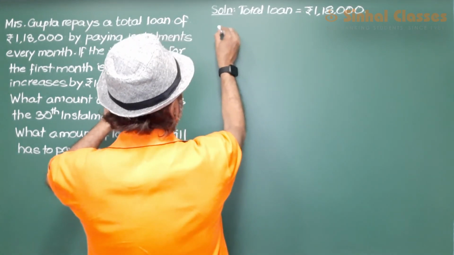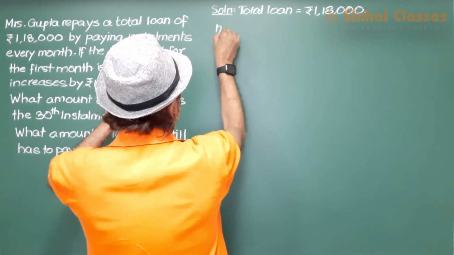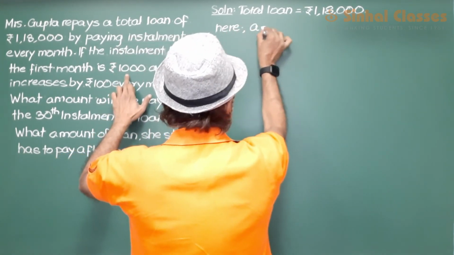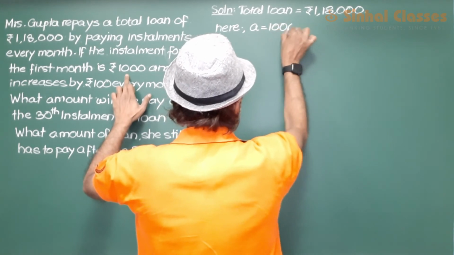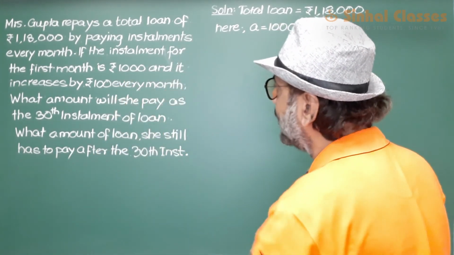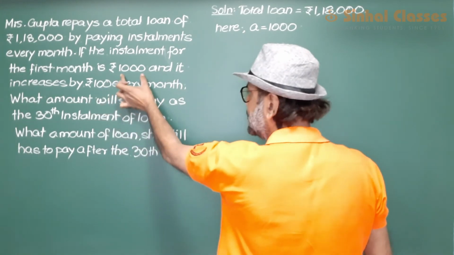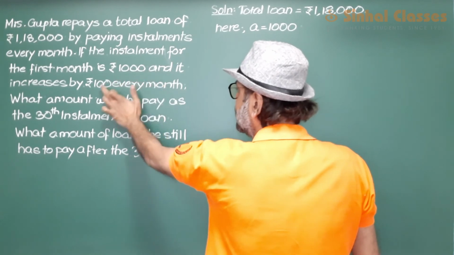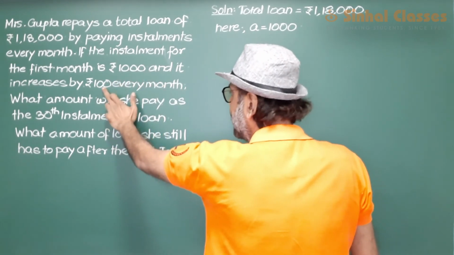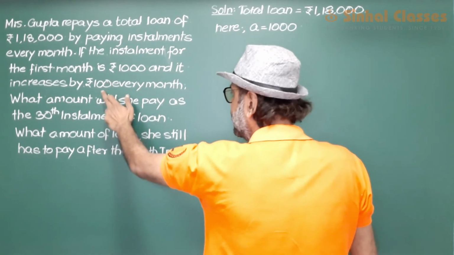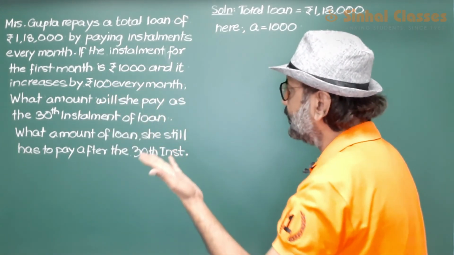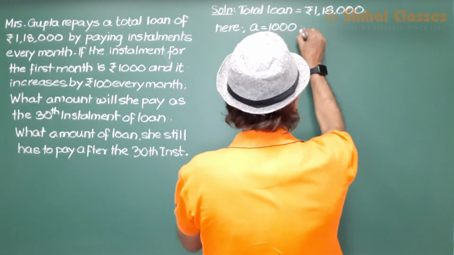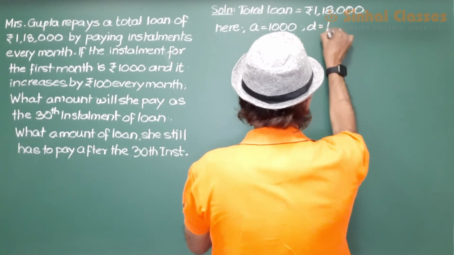If the installment for the first month is 1,000, here A is equal to 1,000. And it increases by 100 every month. So the first installment was 1,000. She increases it by 100 every month. So the next month she has to pay 1,100. The month after that she pays 1,200, and then 1,300. So every month the installment is increasing by rupees 100. So the difference which we get here is 100.